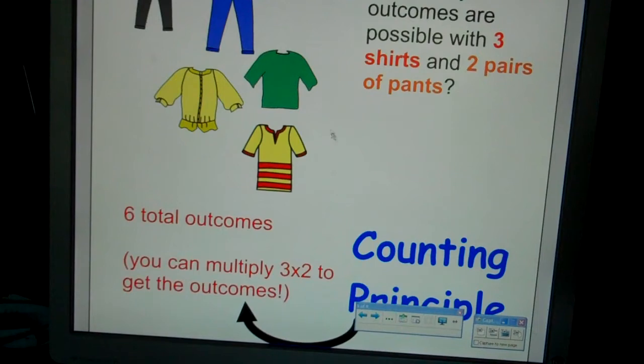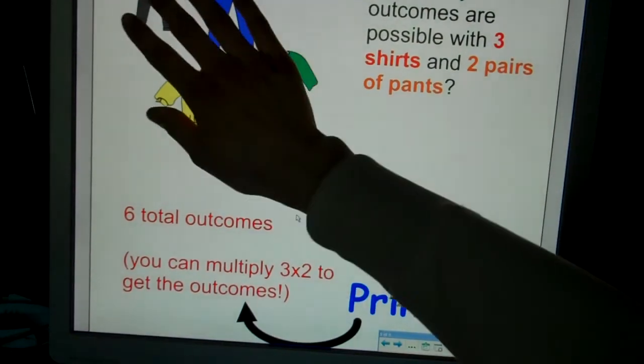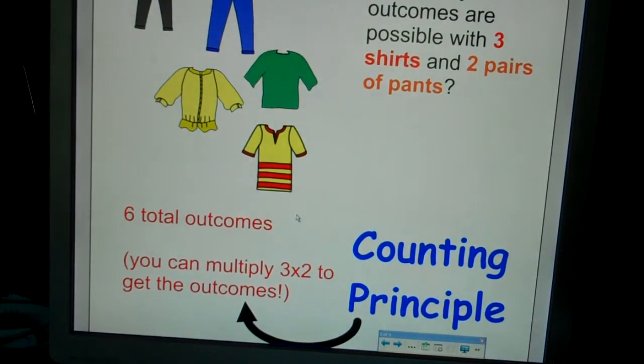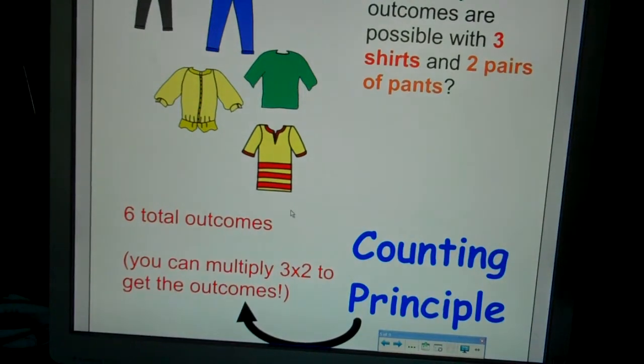Okay? And here's the idea about counting principle. This is a key vocabulary word. Please make sure you have this word down. And that is simply multiplying the two different items that you had. We had 3 shirts and we had 2 pairs of pants. Therefore, I had 6 total outcomes.